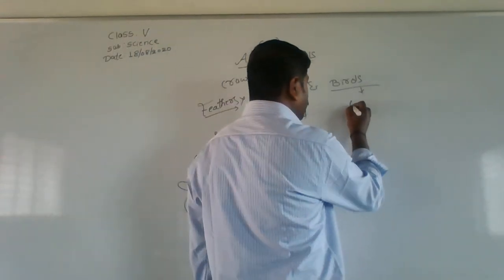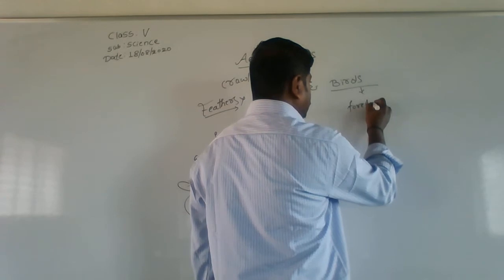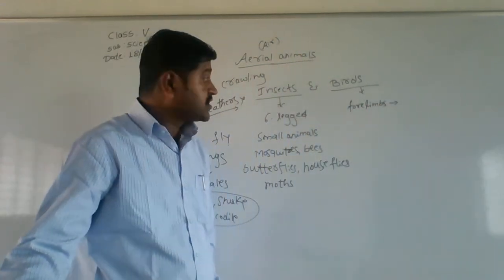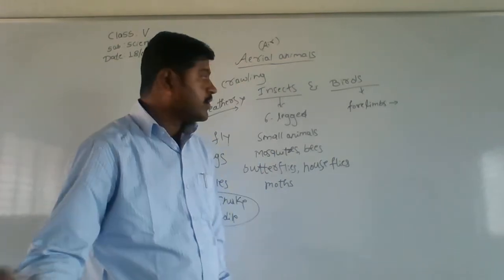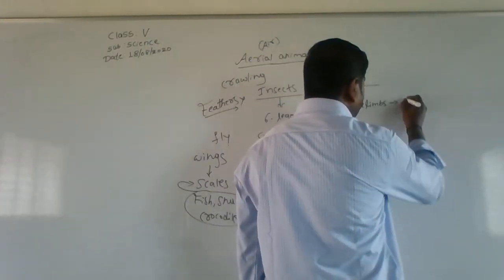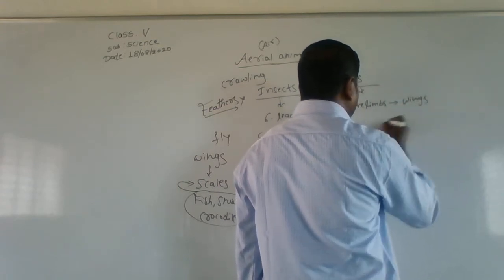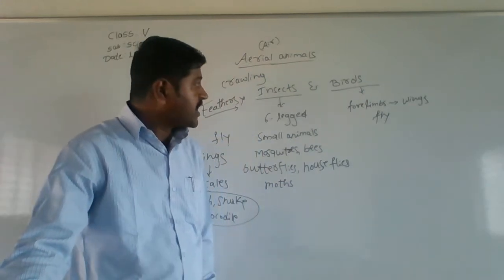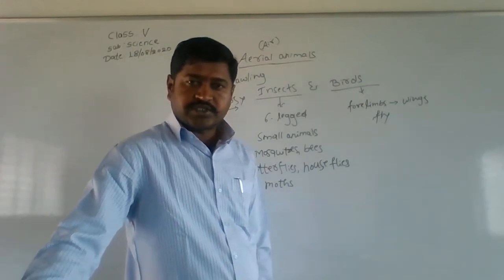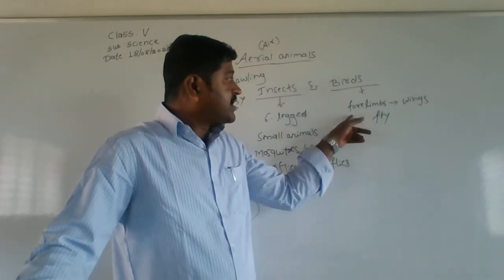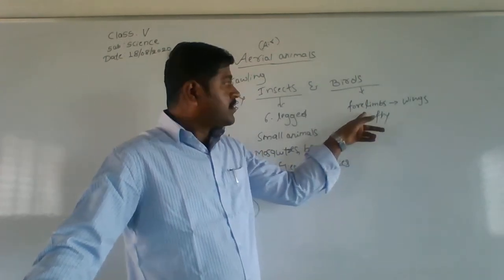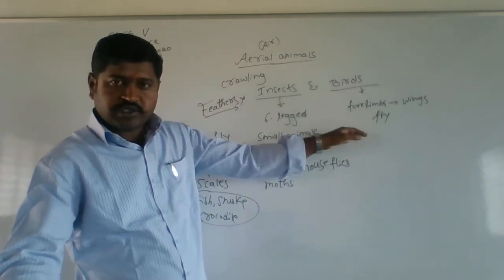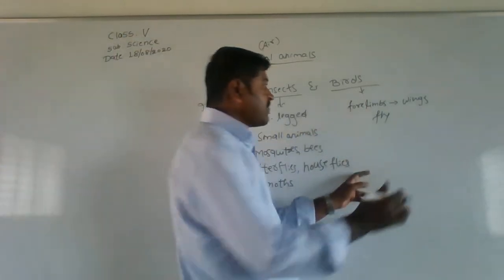These birds have four limbs. Then what are these four limbs doing? These are in the form of wings, which help it to fly. So birds have four limbs, and those four limbs are in the form of wings.